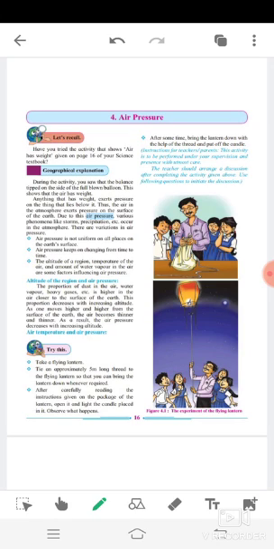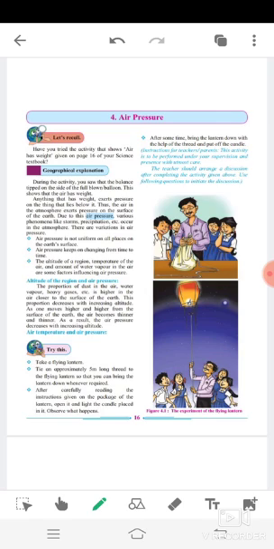Today I am going to teach standard 7 geography chapter number 4, air pressure. Have you tried the activity that shows air has weight, given on page 16 of your science textbook? Geographical explanation: during the activity you saw that the balance tipped on the side of the fully blown balloon. This shows that the air has weight.